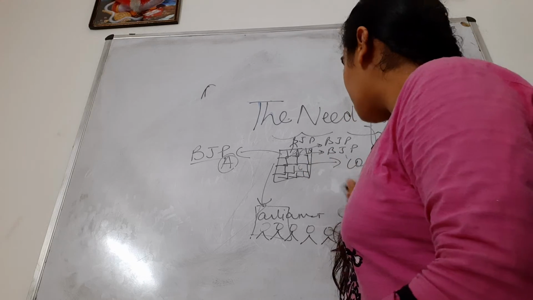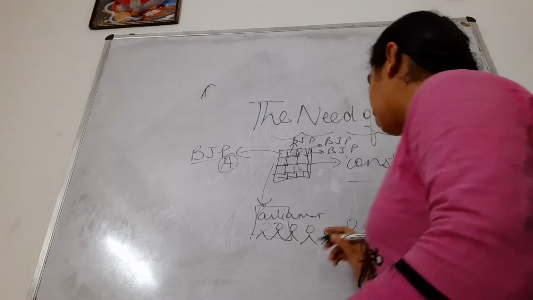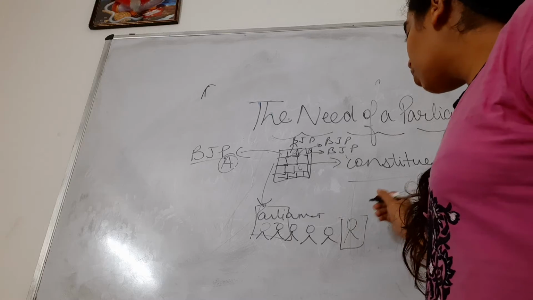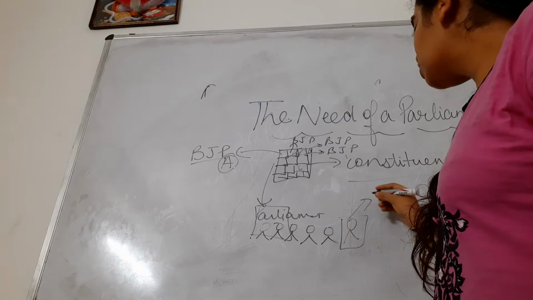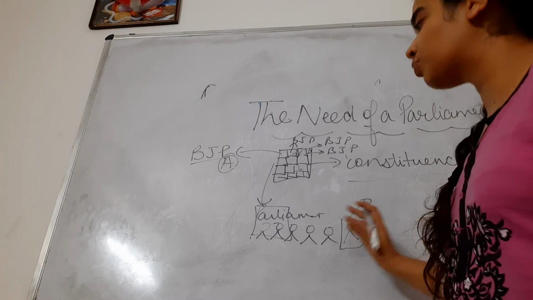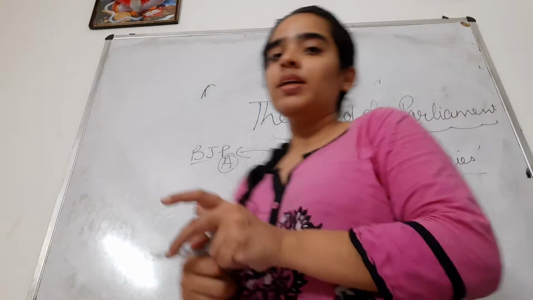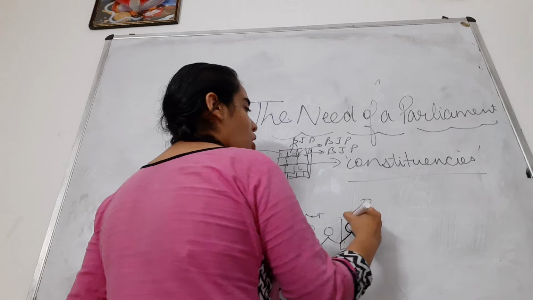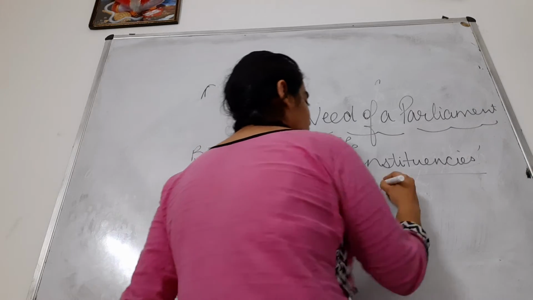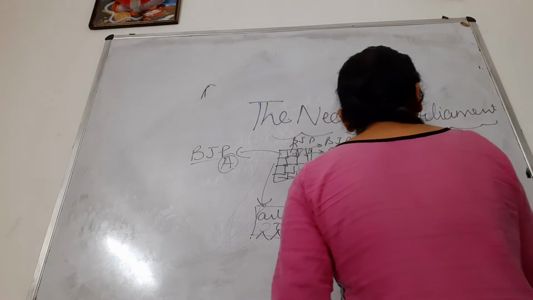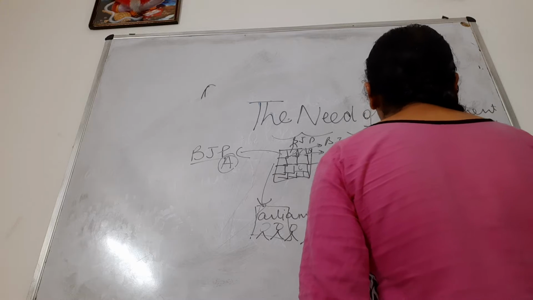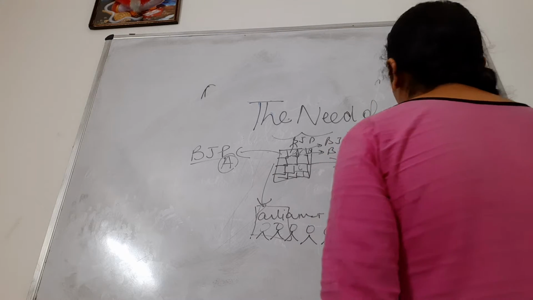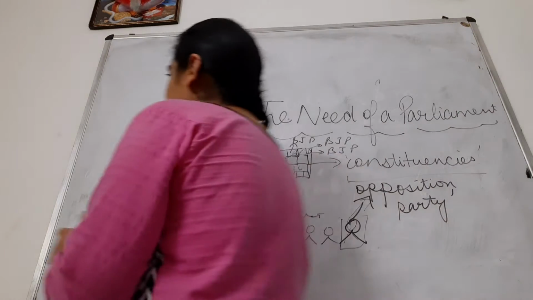Now see, from here say Congress won. Now Congress member also became a part of the Lok Sabha. Now he is not from the ruling party. Yes, so he becomes opposition party. What does he become? Opposition party. Now parliament has opposition party members also and ruling party members also. Of course, ruling party members more in number.